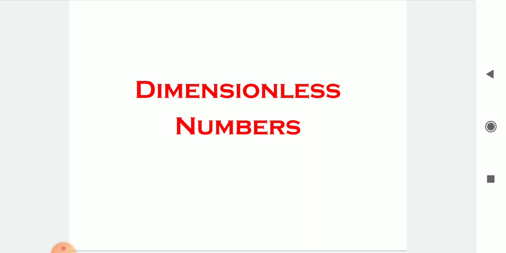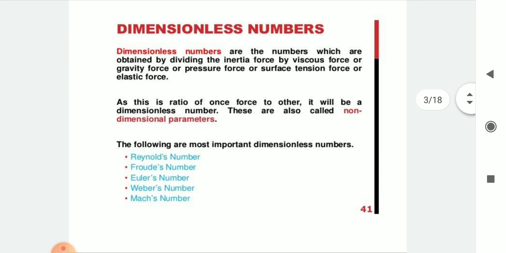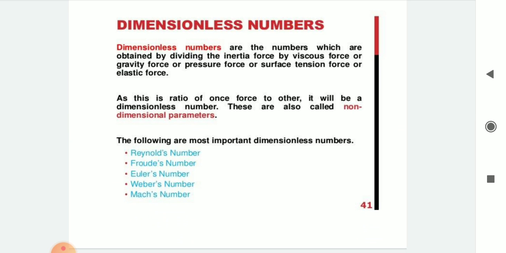In the fourth chapter, Laminar and Turbulent Flow, today we are going to discuss dimensionless numbers. In the last lecture, we already discussed modeling and similitude. Today we are going to discuss dimensionless numbers. What do you know about dimensionless numbers? Why are they required, or what are the applications of these?